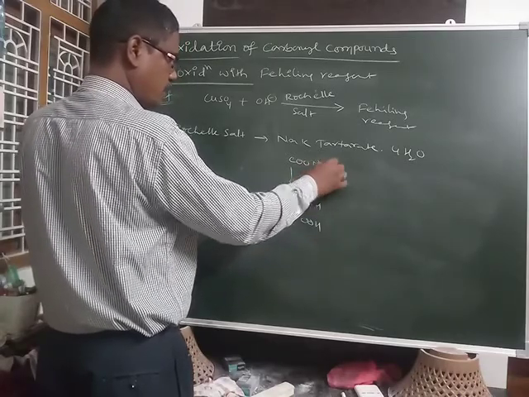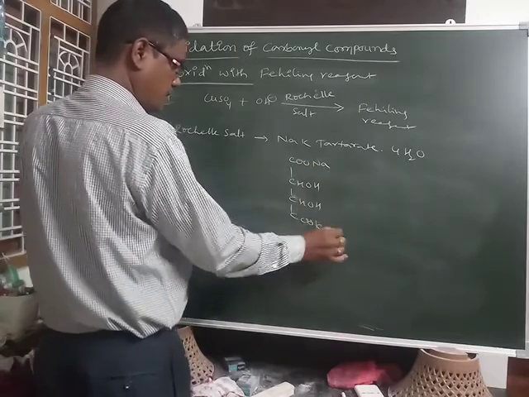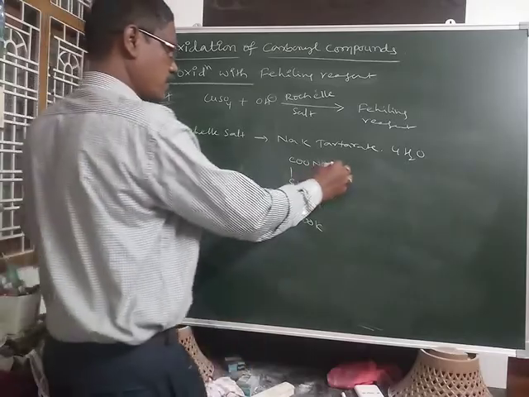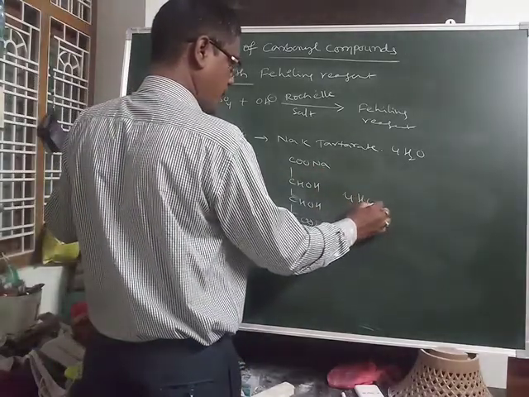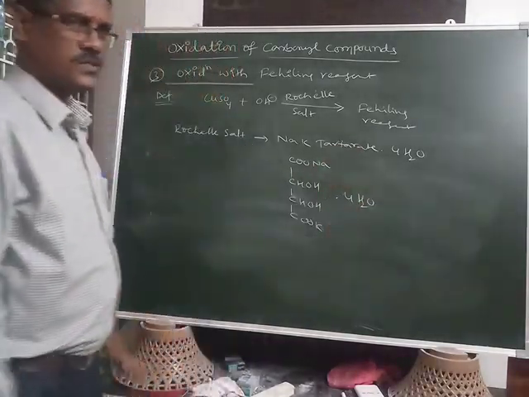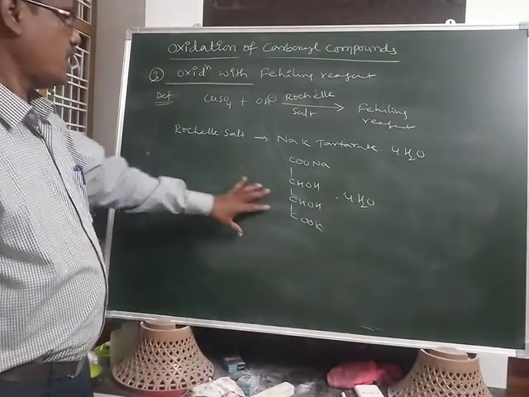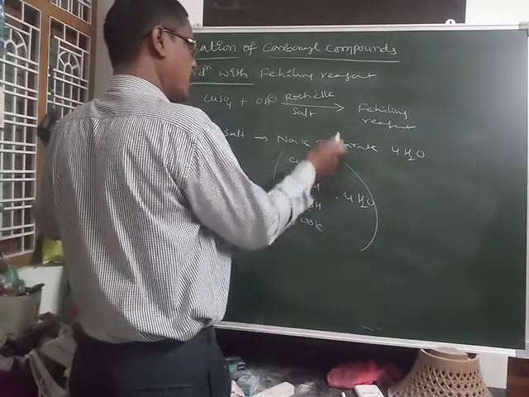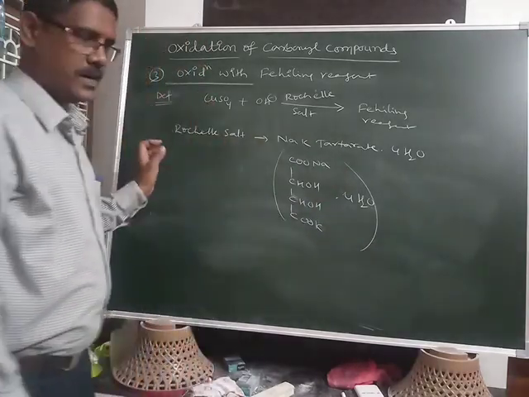I am changing this one to sodium and this one to potassium. Sodium potassium tartrate with 4H2O, a hydrated salt, is called Rochelle salt. This will give a complex compound with the copper ion.